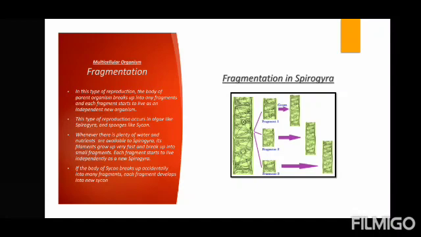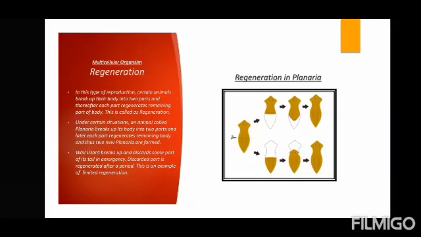Now whenever there is plenty of water and nutrients available to Spirogyra, these filaments will grow very fast and break up into small fragments. These fragments will live independently as a new Spirogyra. And in case of Scypha, if it accidentally breaks up into fragments, each fragment will develop as a new Scypha.